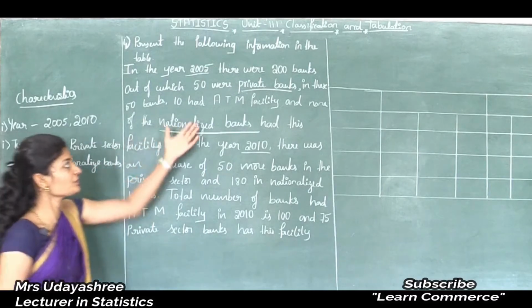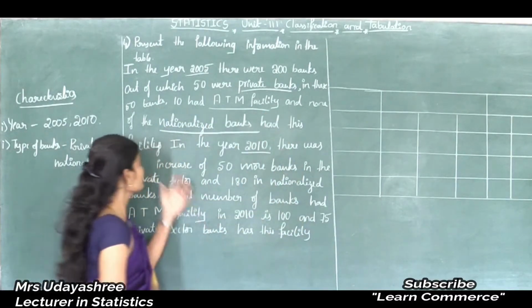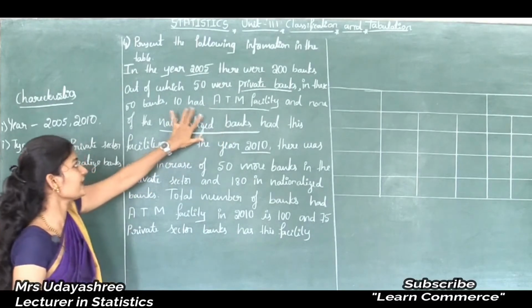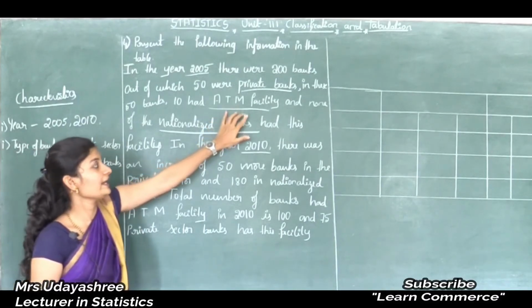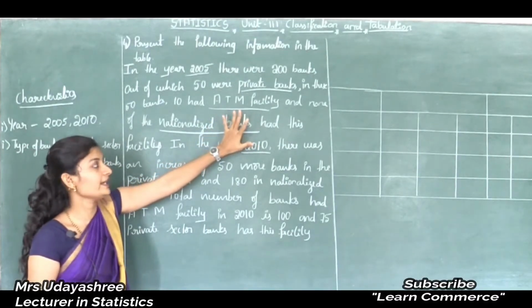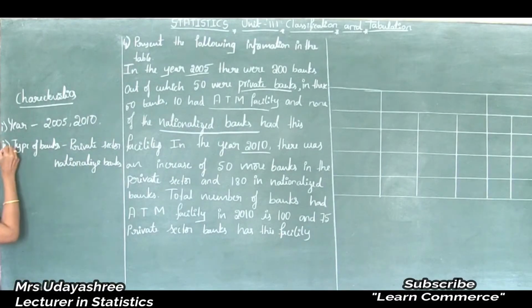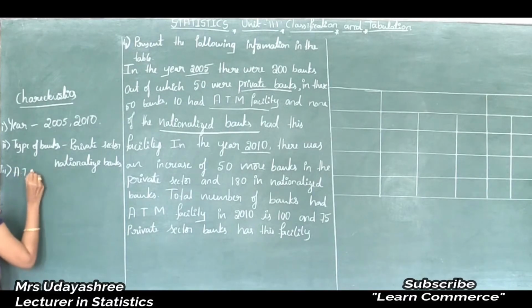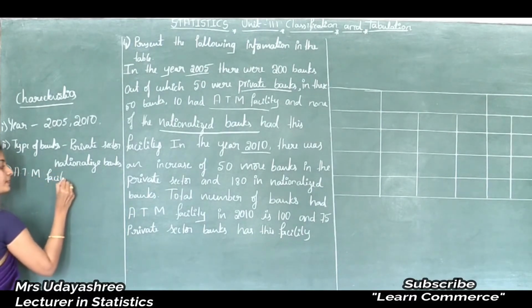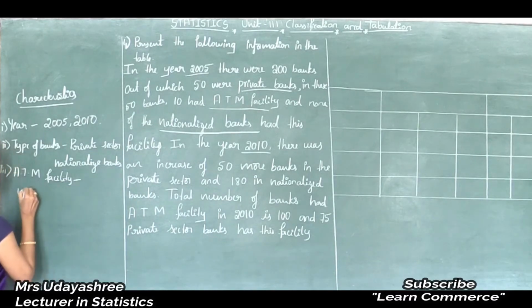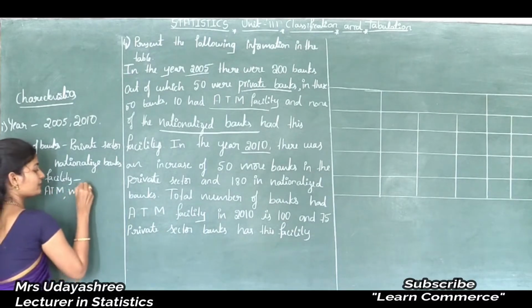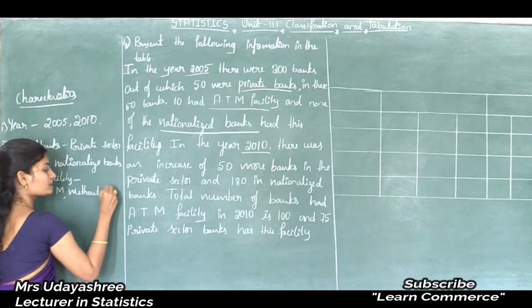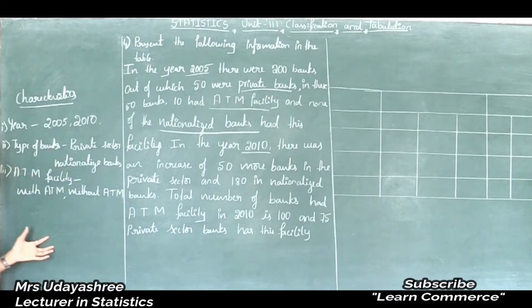Next, one more term is given, that is ATM facility. Here 10 had ATM facility and none of the nationalized banks had that facility. So the ATM facilities given are with ATM and without ATM. So the third characteristic is ATM facility, that is with ATM, and another one is without ATM. These are the given characteristics in this problem.